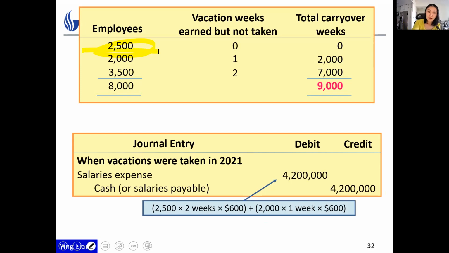The first line: they have taken both weeks, so 2,500 times 2 weeks, and each week on average costs the company $600. So this is the first line. We also have 2,000 employees that have taken 1 week. So 2,000 times 1 times $600. That's the second line, right? In total it is 4.2 million. So we do the following.